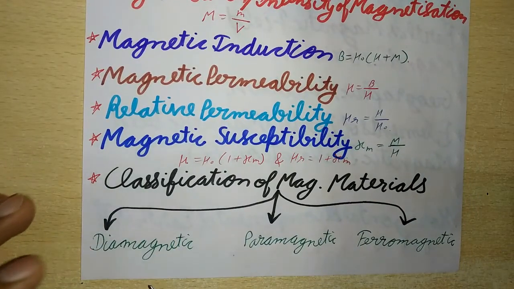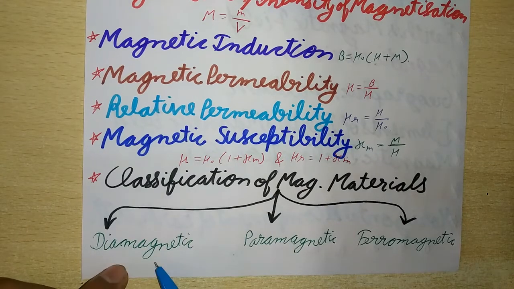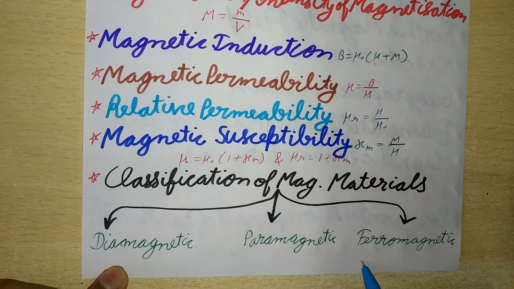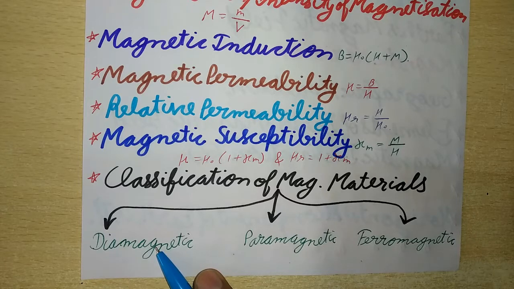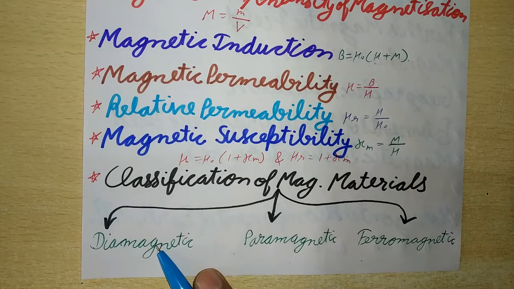So magnetic materials are broadly classified into diamagnetic, paramagnetic, and ferromagnetic. First is diamagnetic substances. These are the substances which, when placed in a magnetizing field, get feebly magnetized in the opposite direction of the applied field. Such substances are feebly repelled by the magnets and tend to move slowly from stronger to weaker parts of the magnetic field. Examples are Bi, Cu, Pb, Si, N2 at standard temperature and pressure, H2O and NaCl.